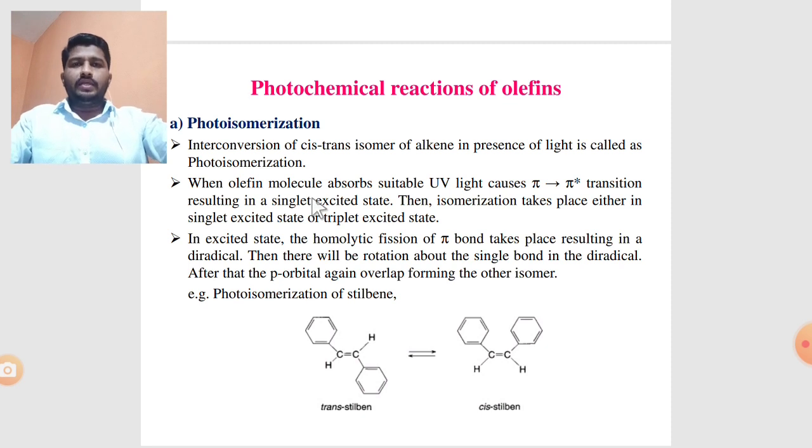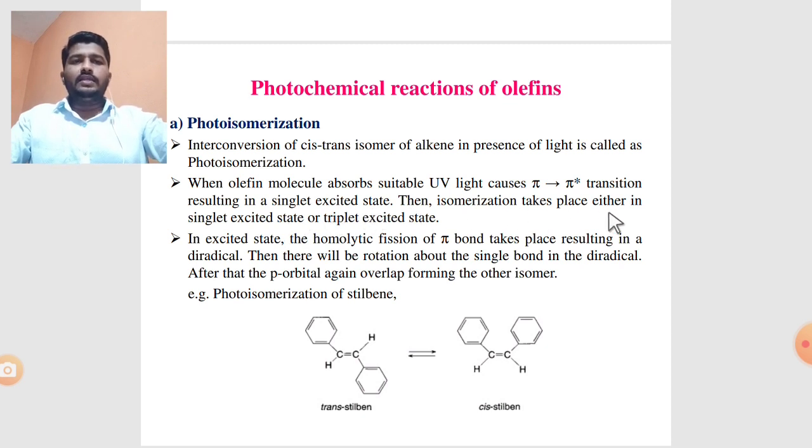What is meant by isomerization? Isomerization means the interconversion of a cis isomer to a trans isomer, or a trans isomer to a cis isomer. The same isomerization in the presence of light radiation is called photoisomerization. When an olefin molecule absorbs suitable light, it causes a pi to pi star transition, meaning an electron is excited from the ground state to the excited state, from the bonding to the corresponding antibonding molecular orbital, resulting in the singlet excited state.